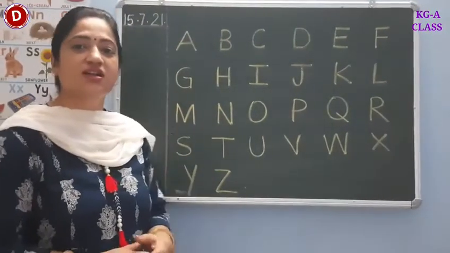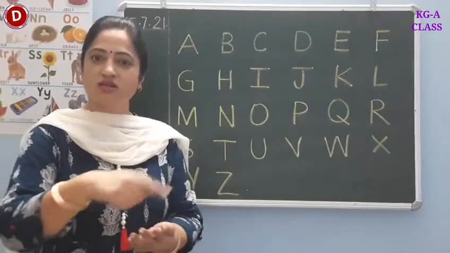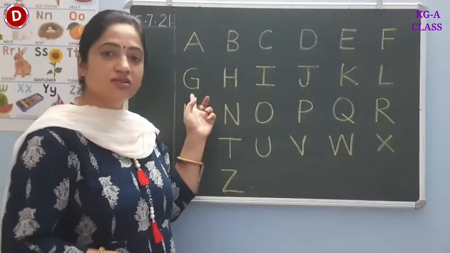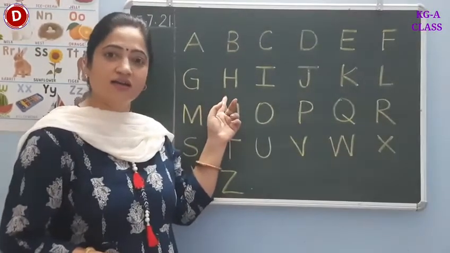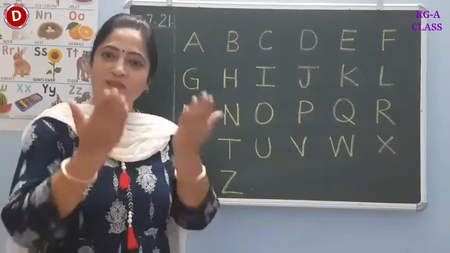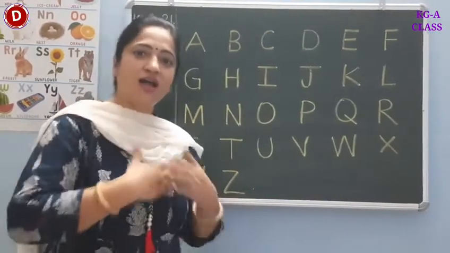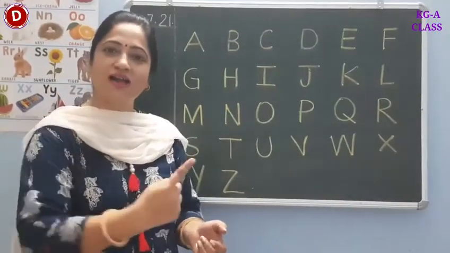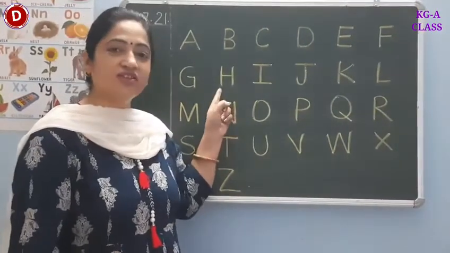G. G says G. The water gurgles down the drain. G, G, G, G, G. So the sound of G is G. Now comes H. H says hop. I like to hop, hop, hop, up and down. I like to hop, hop, hop, all around. You love this song, isn't it? So the sound of H is H.